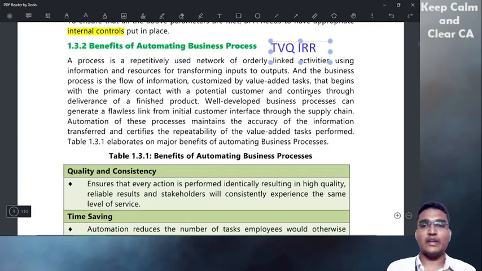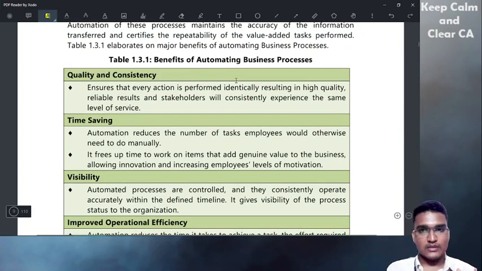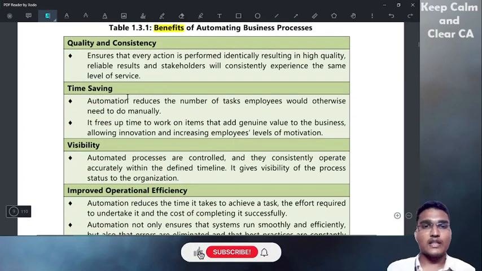First one, TVQ. T for time saving. As I said in the beginning, the entire chapter depends upon business process and its automation, so it will always revolve around the same thing. If you automate a business process, what are the benefits we'll get? First one is T. What is T? Time saving.